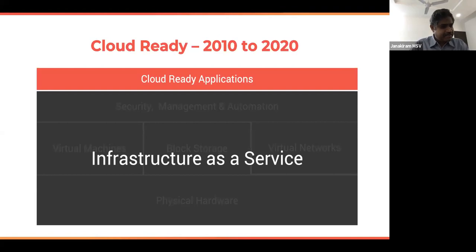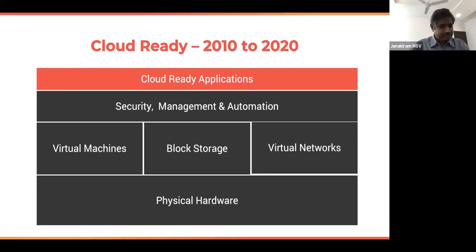Now, IaaS predominantly put virtual machines in the front and center of your cloud strategy. So for a long time, moving to cloud was technically mapping your existing physical infrastructure or physical servers to a set of virtual machines running in the public cloud. So VMs have always been the core deployment units or the core building block of IaaS.